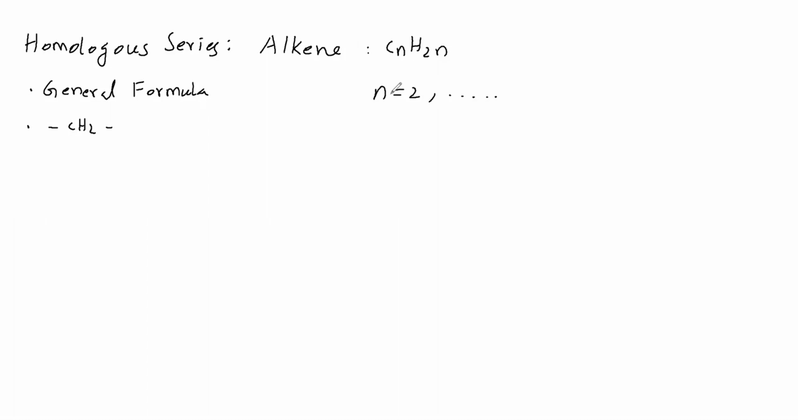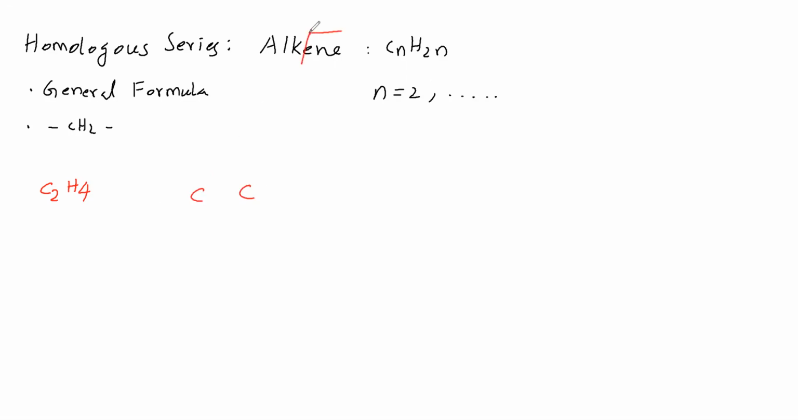For alkane, the starting value can be 1, but for alkene, the starting value must be 2. N is equal to 2 only. So n is equal to 2, we will substitute and see what we get. We are getting C2H4. This C2H4 contains 2 carbons. The 2 carbons we have written like this.